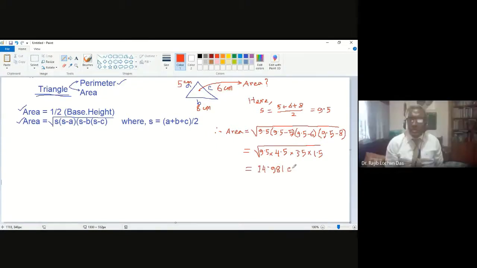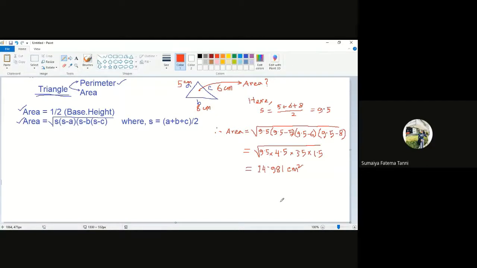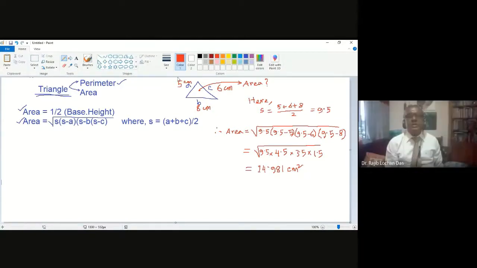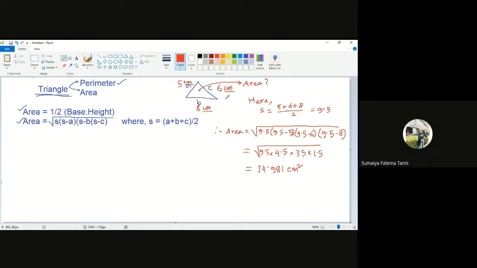So that will be centimeter square. Why centimeter square, sir? Because everything is given in centimeter. Area is two-dimensional. Area will be centimeter square, and these are the sides. Side is length. That is one-dimensional. That is only centimeter. Is this okay or not? Yes, sir. Now I understand.